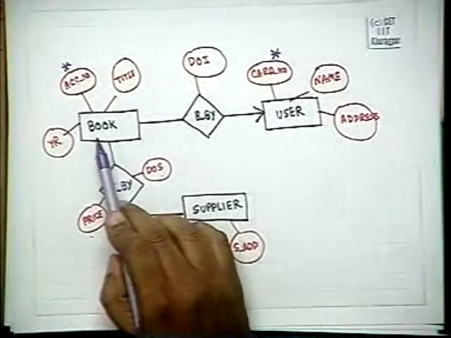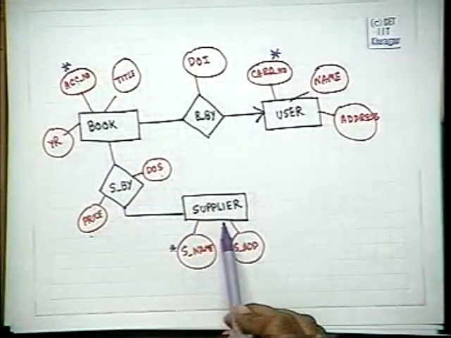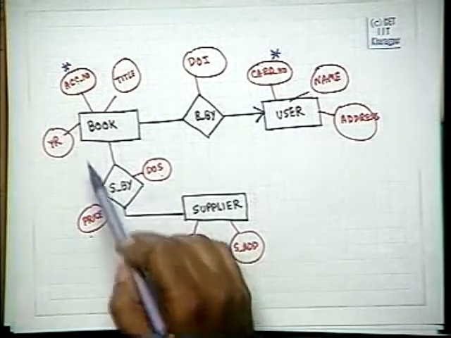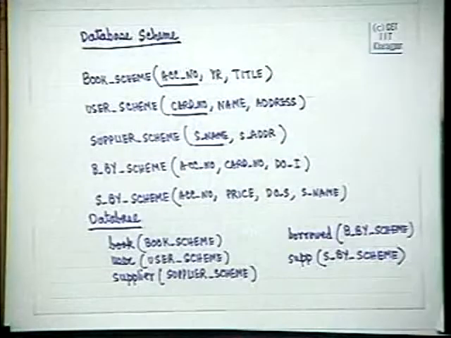We have got book, user, supplied by, supplier, and borrowed by, and for all of these 5 we have got 5 database schemes.